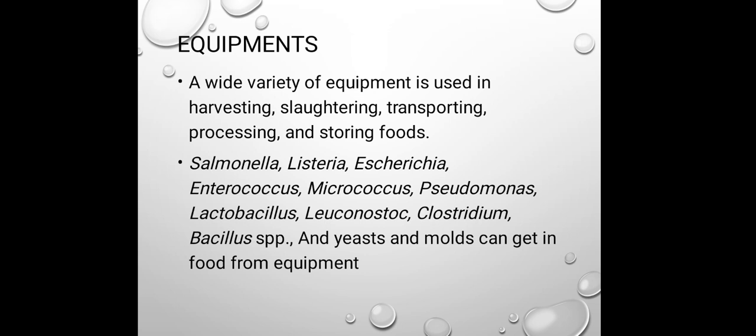These different bacterial species may be associated with the equipment, because humans handle that equipment and these organisms are also present in the environment. So from that equipment they directly get introduced into the food sample.